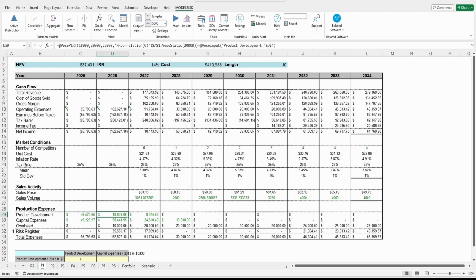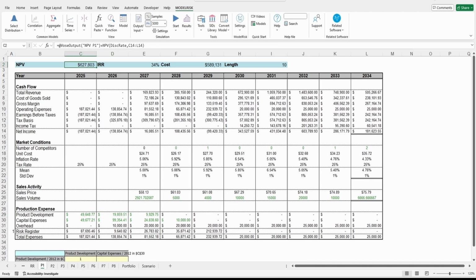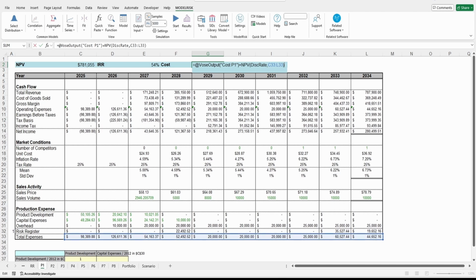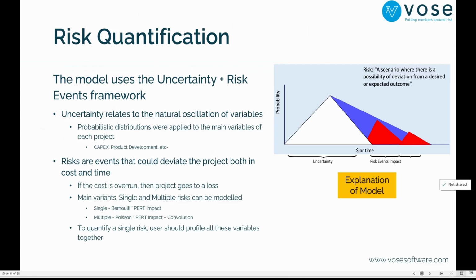As you see, each one of them is connected in this NPV model. The NPV model has a discount rate of 10%. The discount rate is the same for all the projects, right? So we have an IRR as well, and we have a cost, which is basically all the flows of the total expenses brought to today with the same discount rate. Now, this is for uncertainty, meaning that we are here, right? We are in the white triangle, and these are the natural oscillations of the variables.